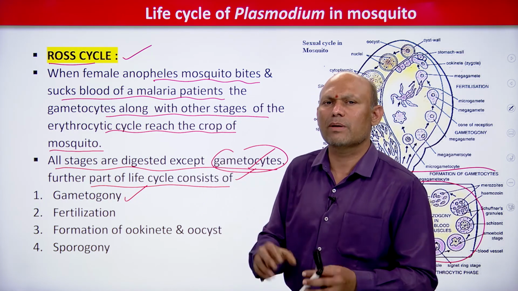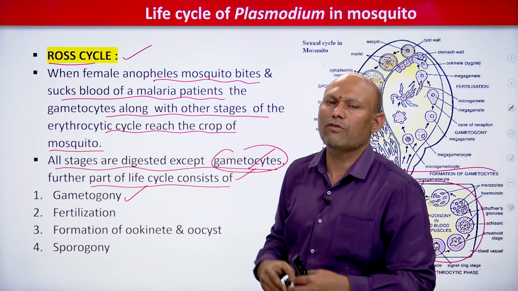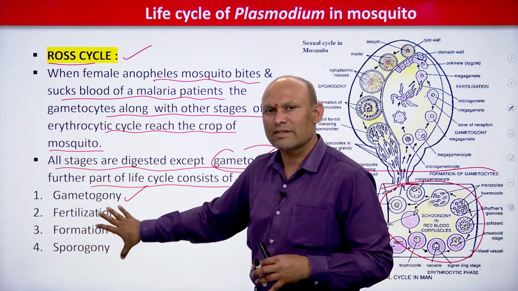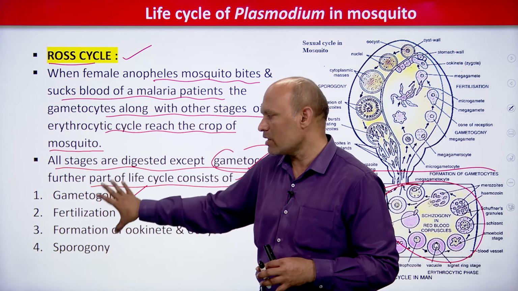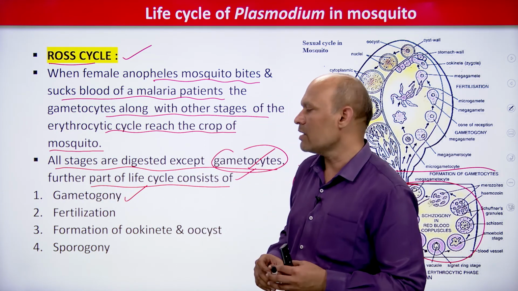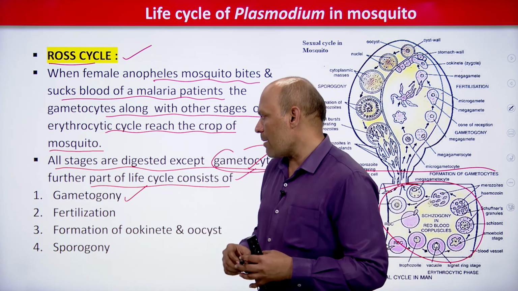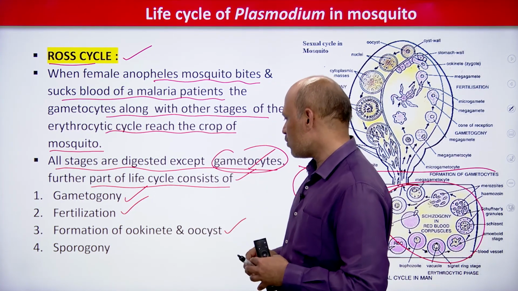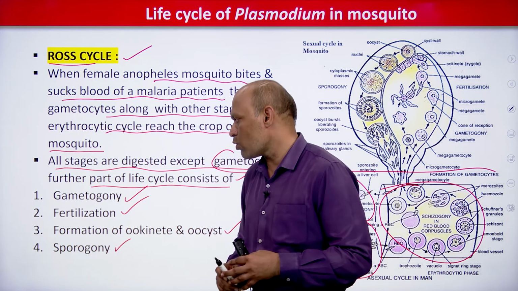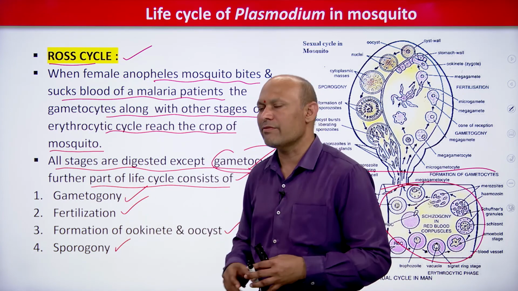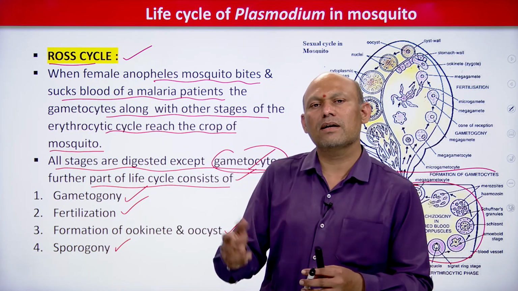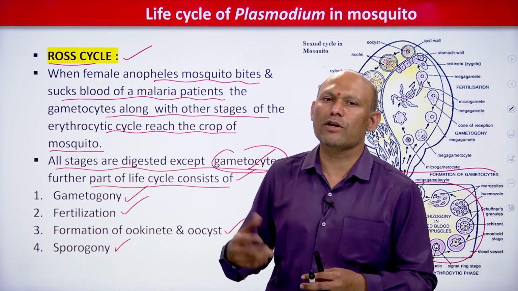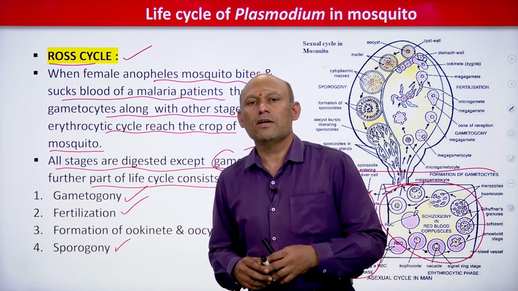For study convenience, we can divide the further development of the parasite in the body of the female Anopheles mosquito and discuss it under three headings, so that we can remember the things very easily: gametogony, then fertilization, then formation of ookinete and oocyst, then sporogony, students. Under these headings we will see the further development of the parasites in the body of the female Anopheles mosquito.